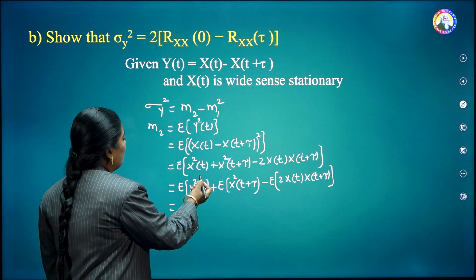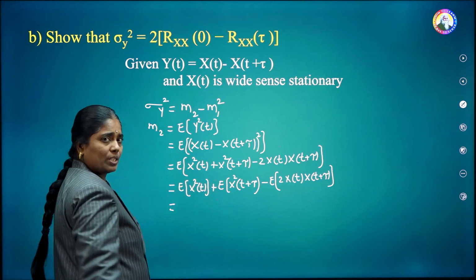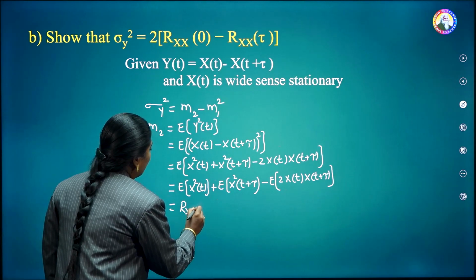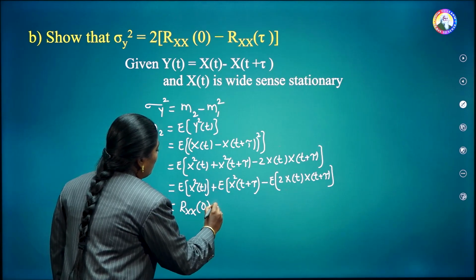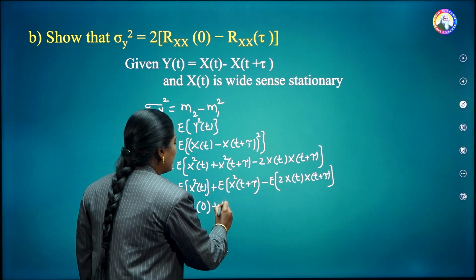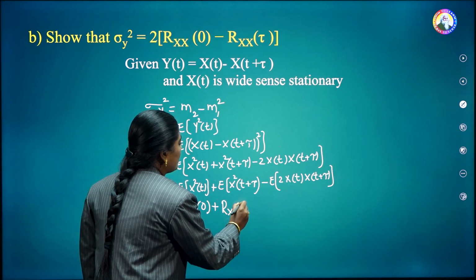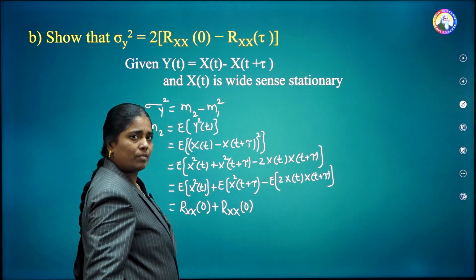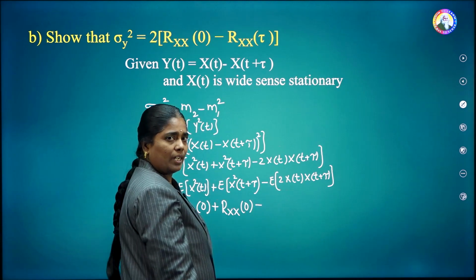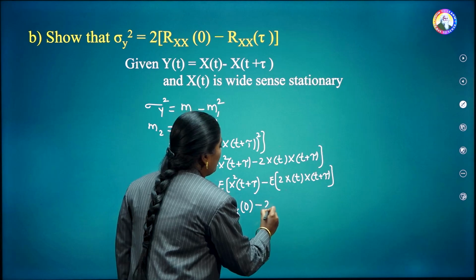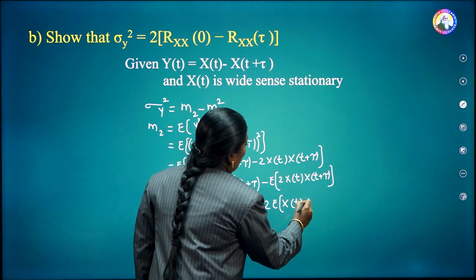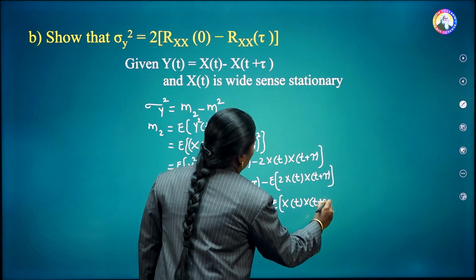Therefore, from the properties of the autocorrelation function, this is equal to simply Rxx of 0, plus here also, since it is a WSS process, this is also equal to Rxx of 0, minus 2 (a constant gets out of the expected value) into E of x of t into x of t plus tau.